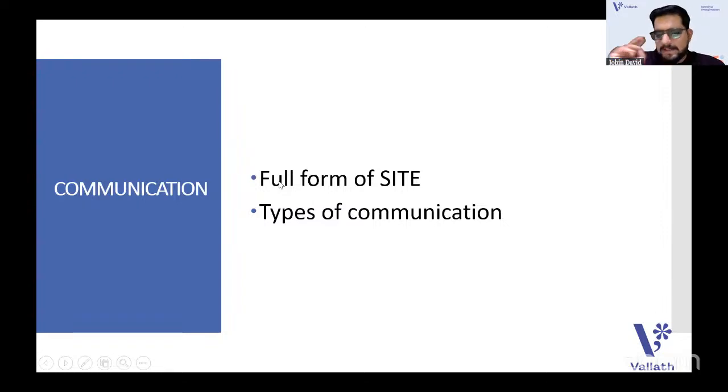Communication, I got fewer questions from the communication part. The full form of SITE was asked, and then types of communication was asked.